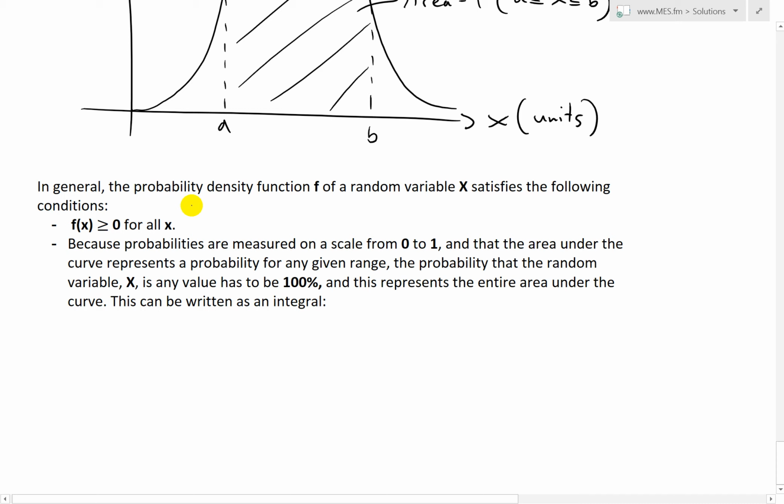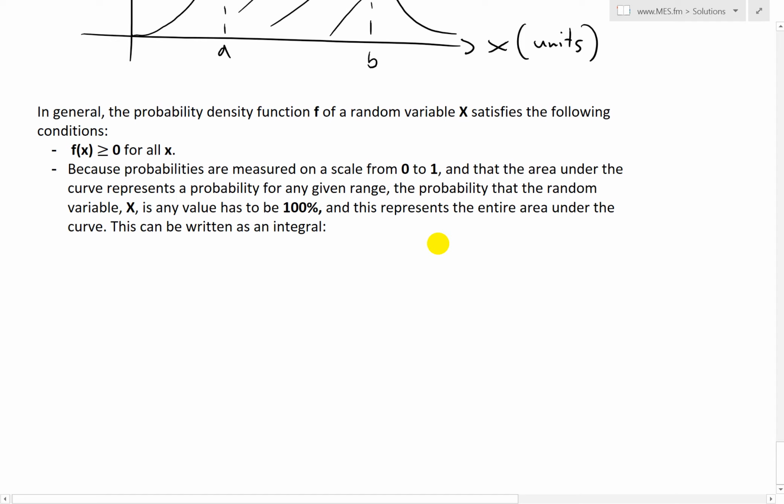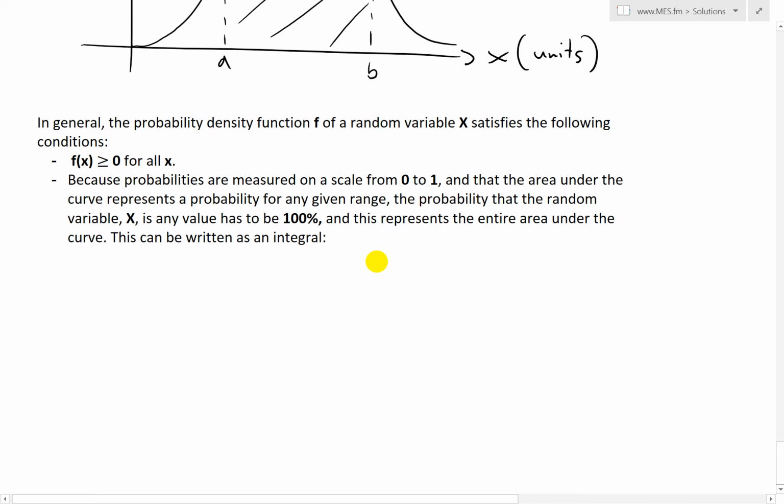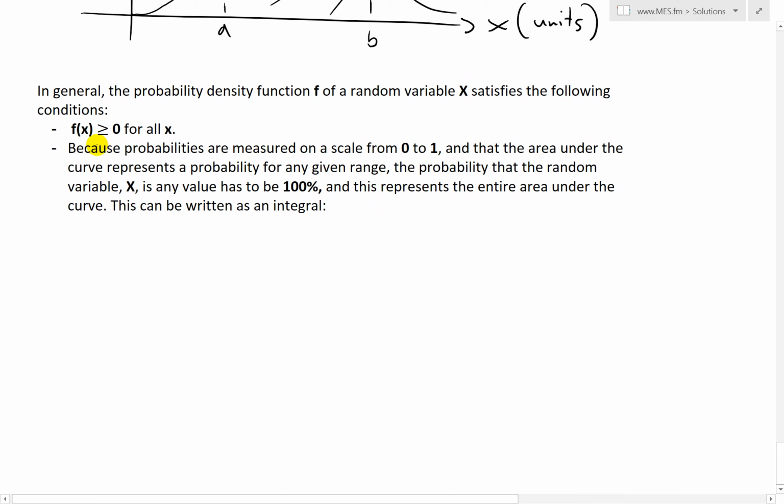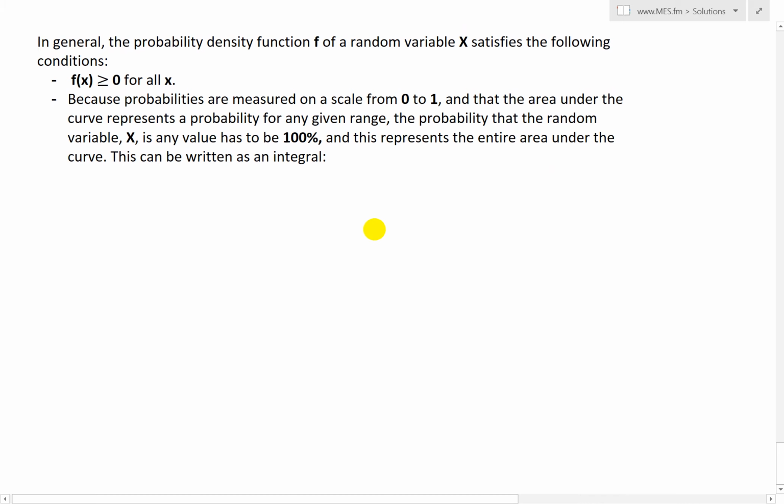In general, the probability density function f of a random variable x satisfies the following conditions. F of x is greater than or equal to 0 for all x, because again, with probabilities, you have a positive chance, not some negative. I'm not sure in what case you would have a negative, because probabilities are measured on a scale from 0 to 1, and the area under the curve represents a